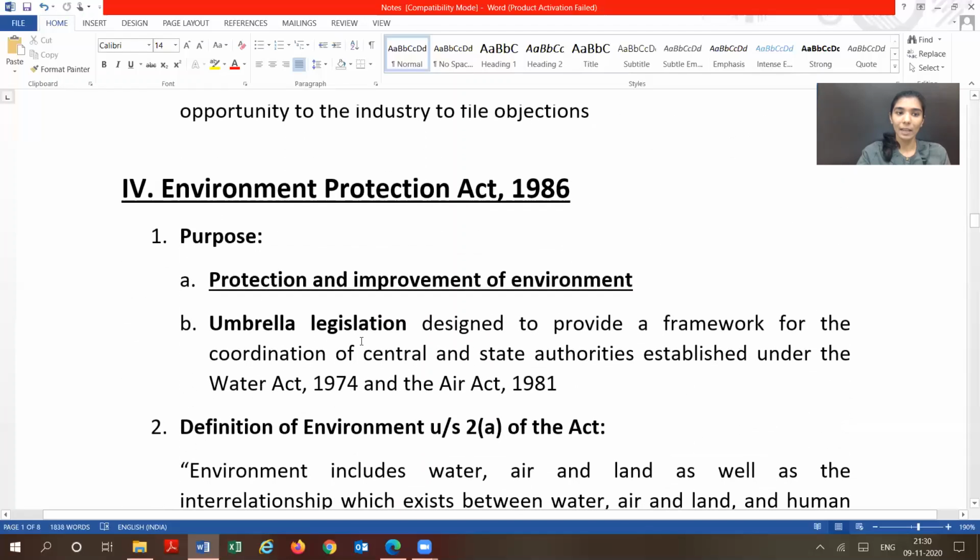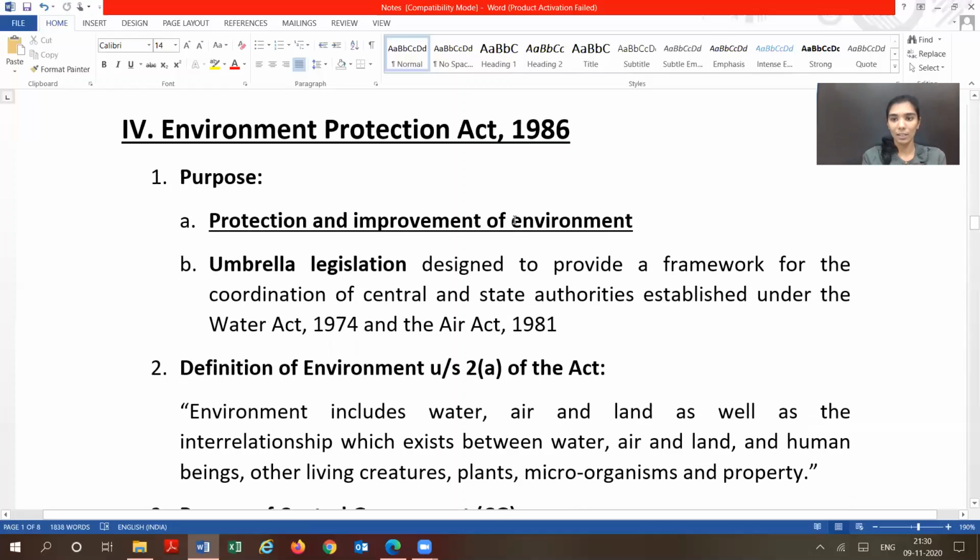The next act is the Environmental Protection Act. So this is an umbrella legislation, meaning it covers all items like water, air, land, all the components of the environment. Okay. So what is the purpose of the Environment Protection Act 1986? Protection and improvement of the environment. Protection comes from here only, environment also comes from here. So protection and improvement of the environment.